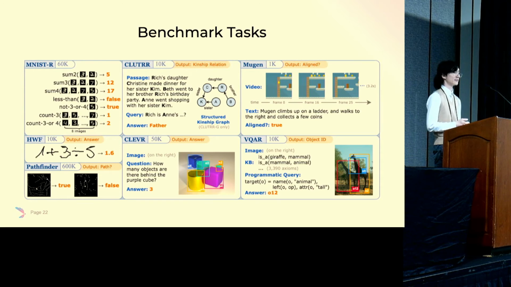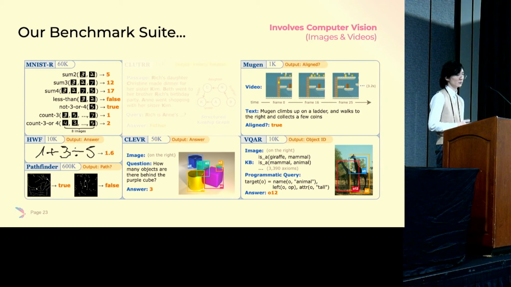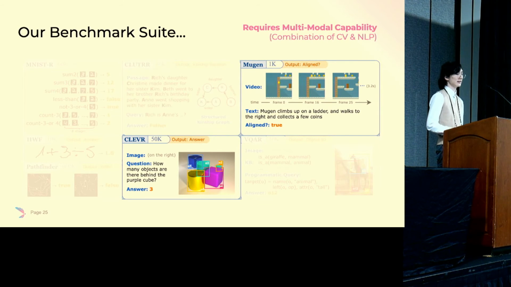For the final part of this talk, let's see how good Scallop really is. We have compiled a benchmark suite of 8 machine learning tasks spanning the domain of computer vision, which requires the understanding of images and videos, to natural language processing, and even ones requiring multi-modal capability. This means that Scallop's probabilistic relational database schema becomes the common interface for different models of different modalities to interact with each other. That includes text, images, videos, knowledge graphs, programmatic queries, and so on.